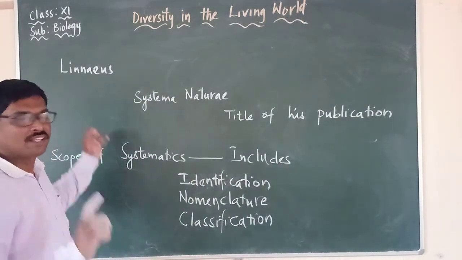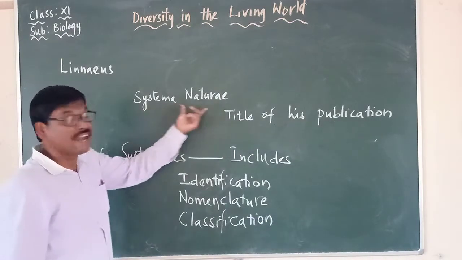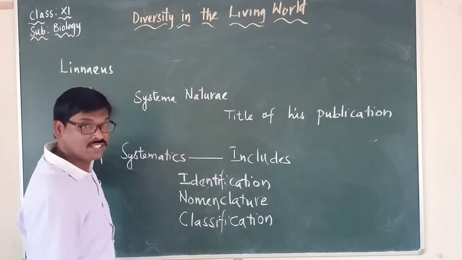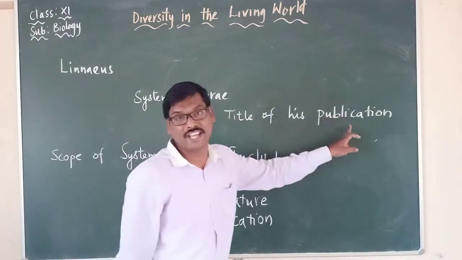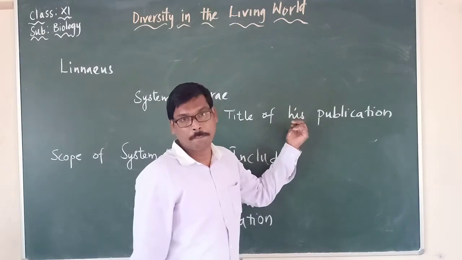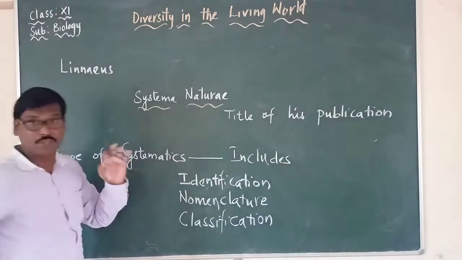So let us remember that Carolus Linnaeus used Systema Naturae as the title of his publication. This is a very important one, which will be asked in objective also.